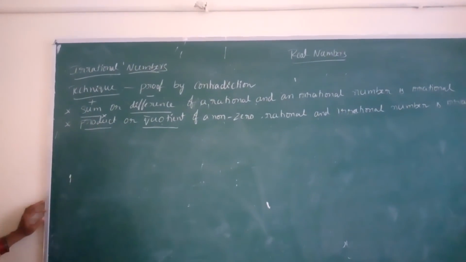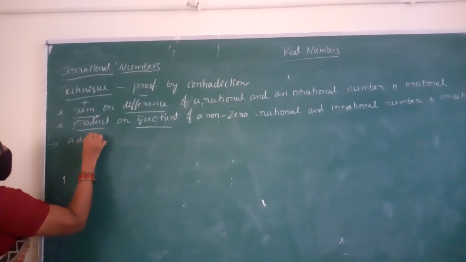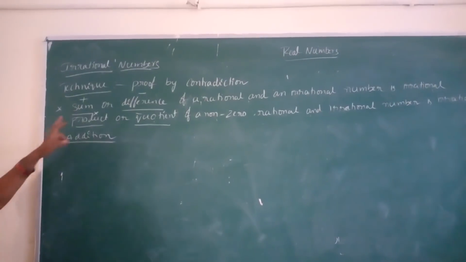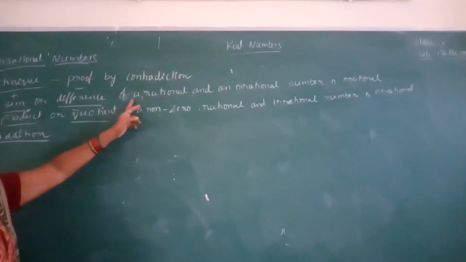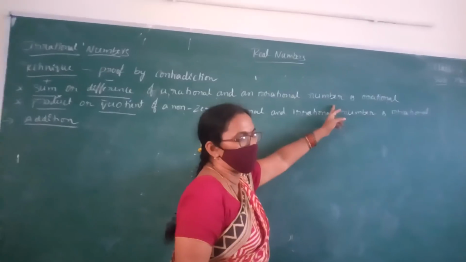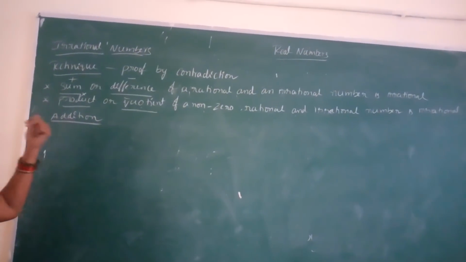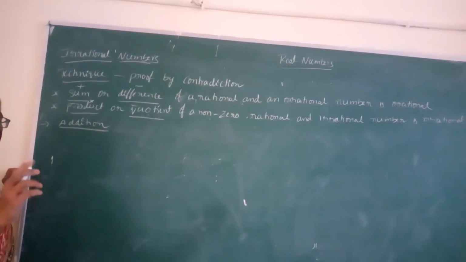See one by one. First one, addition. All of you read once this sentence: sum or difference of a rational and an irrational number. So what numbers are we taking here? One is rational and the second one is irrational.